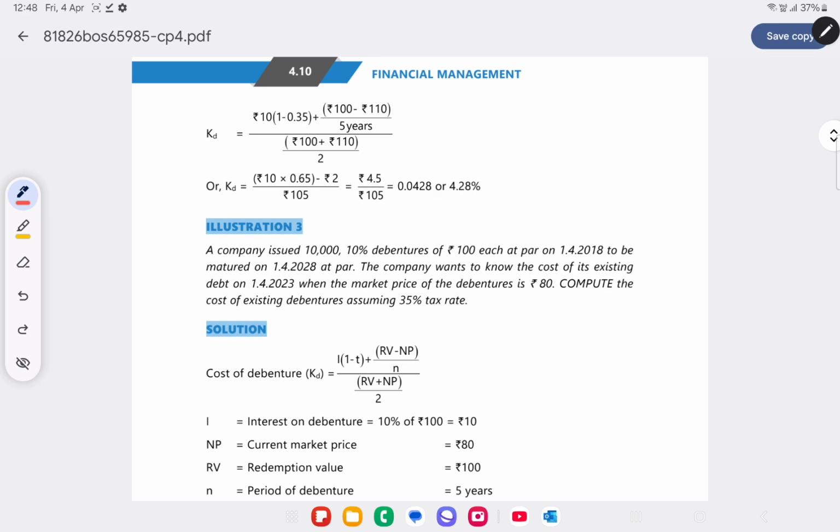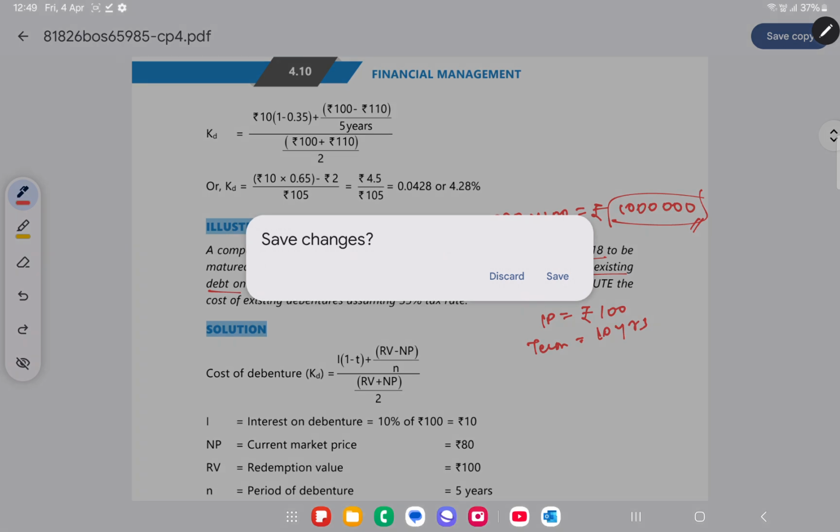The company has issued 10% debentures of 100 each. The total value of debentures, 10,000 into 100, will be 10 lakh. 10 lakh debentures at 10% issued at par. They've issued at par, so the issue price is 100, on 1st April 2018 to be matured on 1st April 2028. So the term will be 10 years. The company wants to know the cost of its existing debt on 1st April 2023, when the market price of these debentures is 80.